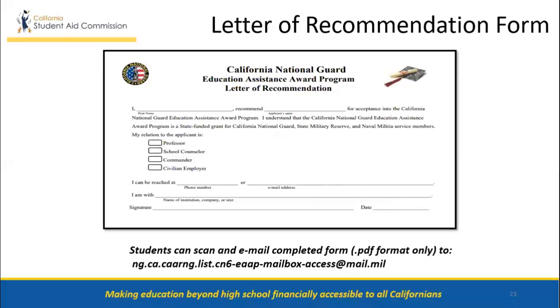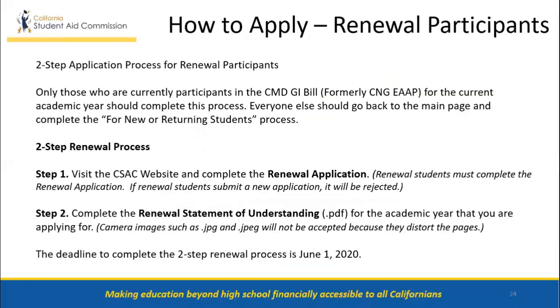This step is only for applicants who apply by the April 30 priority deadline. Students can scan and email the completed form as a PDF format only to the email listed on the screen. Only those who are currently participants in the CMD GI Bill, formerly CNG EAP, for the 2019-20 year should complete this process. Everyone else should go back to the main page and complete the For New or Returning Students process.